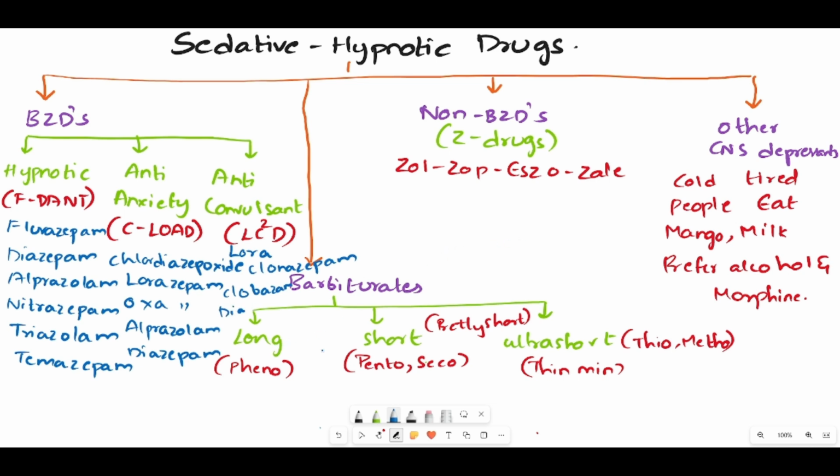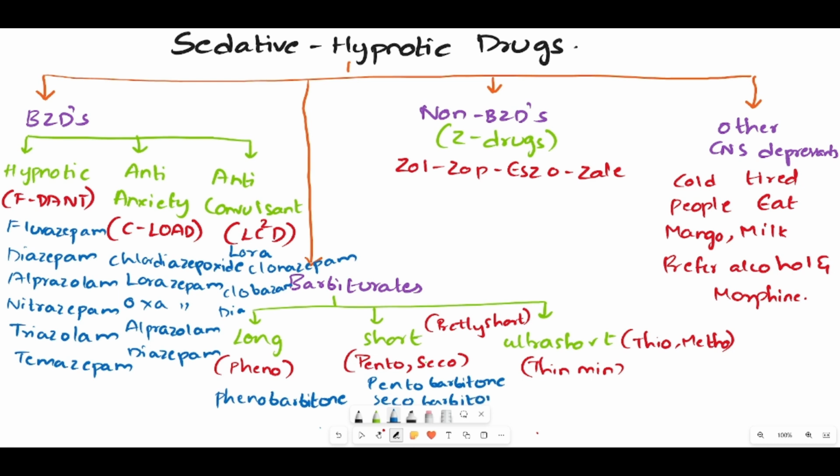And coming to the barbiturates class. Here in the long acting, there is only one drug, which is phenobarbital. And in the short acting class, there is pentobarbital and secobarbital.